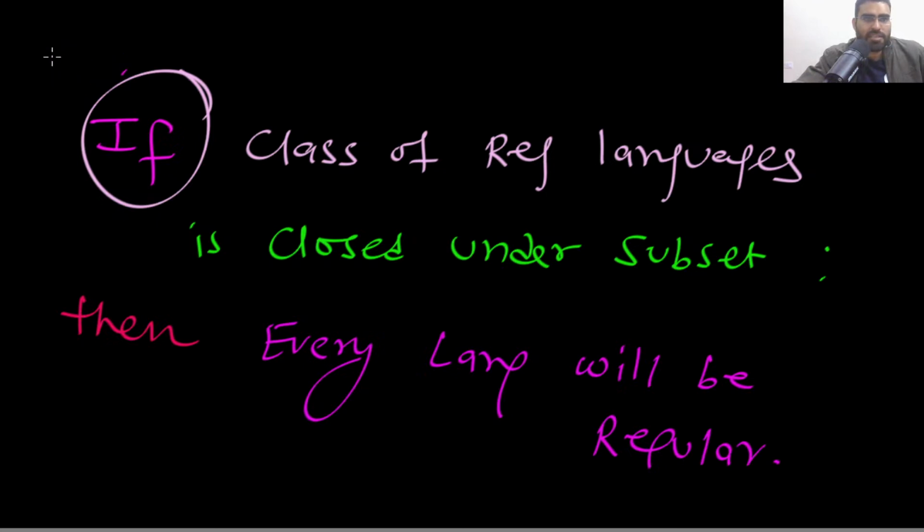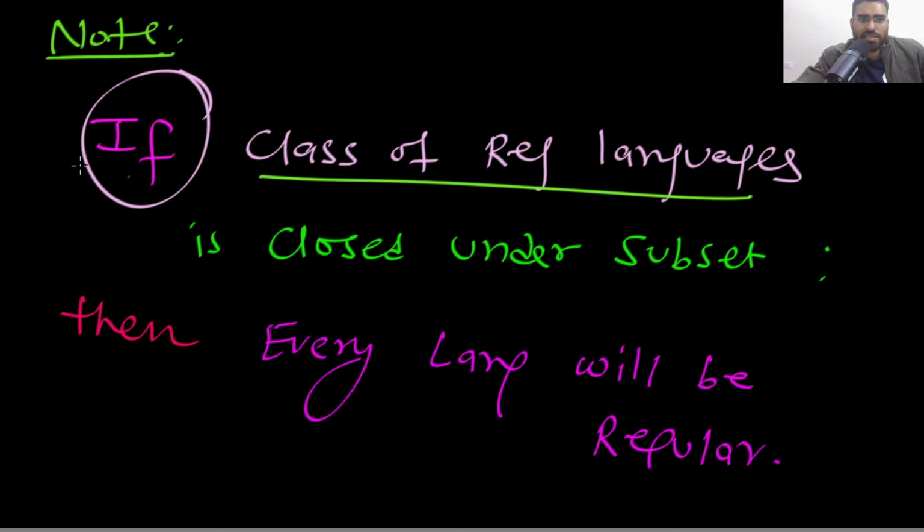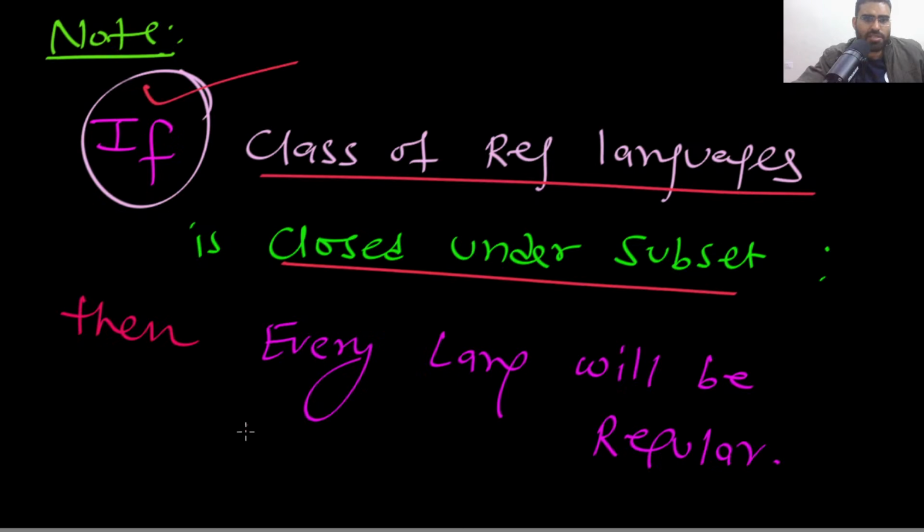You can easily see that if the class of regular languages is closed under subset operation, then every language will be regular. There will be no non-regular language. In this situation, we will not have any non-regular language.